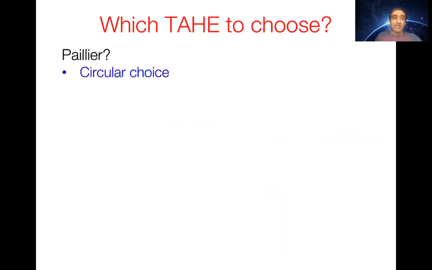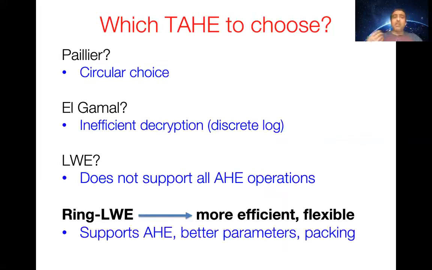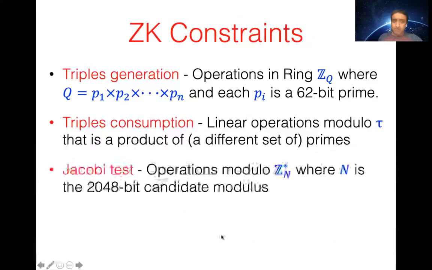Let's talk about the threshold additively homomorphic encryption. There are several choices. We chose ring LWE because it supports packing. We can do several multiplications in parallel, and it has a very easy setup for key generation. This is the most efficient construction.